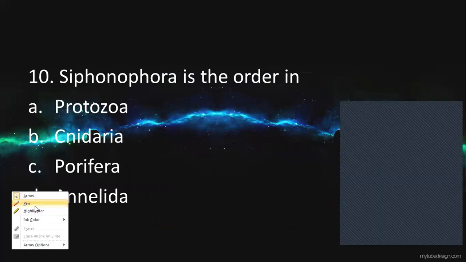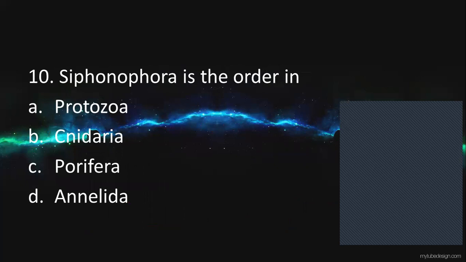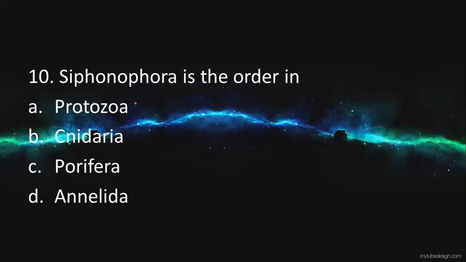Siphonophora is an order which is present in, options are Protozoa, Cnidaria, Porifera, and Annelida. It is an order of class Hydrozoa, a class of marine invertebrates which belong to phylum Cnidaria.